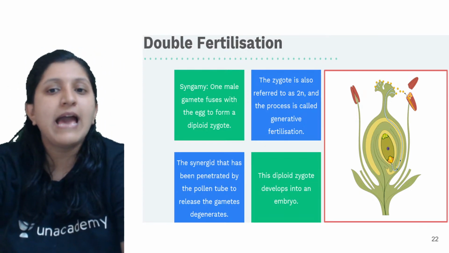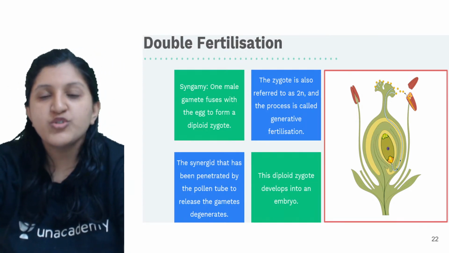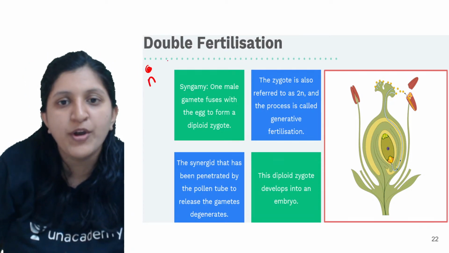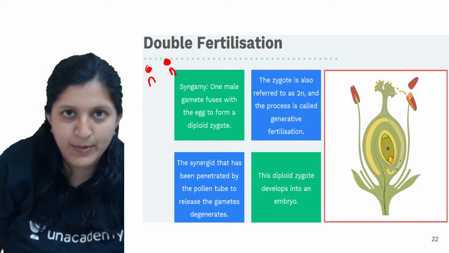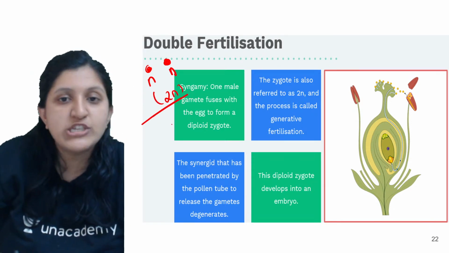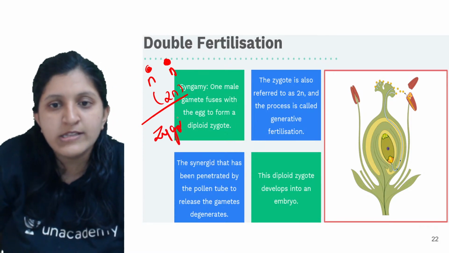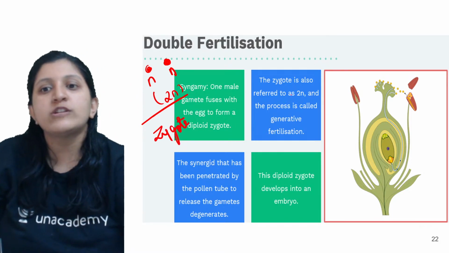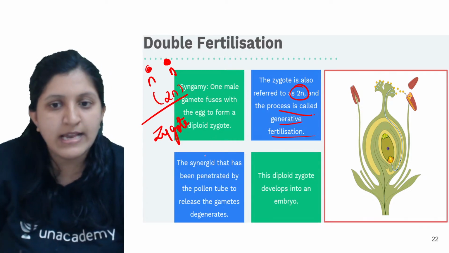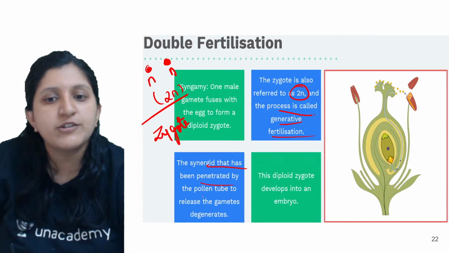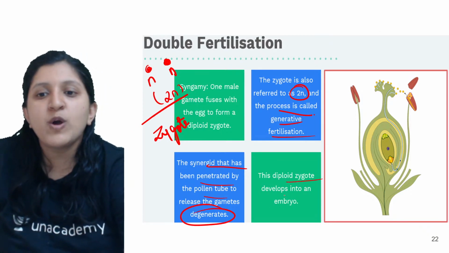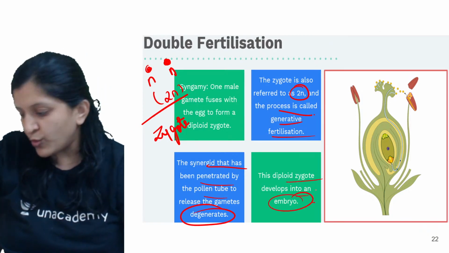So double fertilization, syngamy: one male gamete fuses with the egg to form a diploid zygote. The egg nucleus is haploid, the male nucleus is haploid, so when both of them fuse it is a diploid structure, which is basically a zygote itself. Here the zygote is also referred to as 2N, and the process is generative fertilization. The synergids penetrated by the pollen tube are anyway going to degenerate. Now the diploid zygote develops into an embryo.